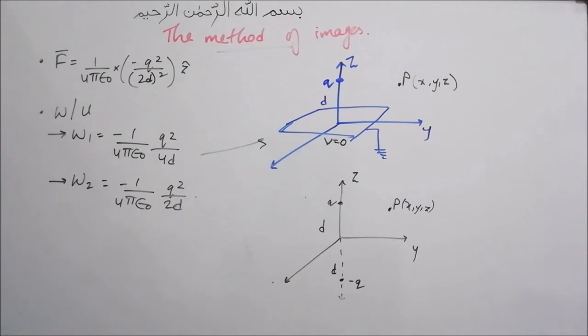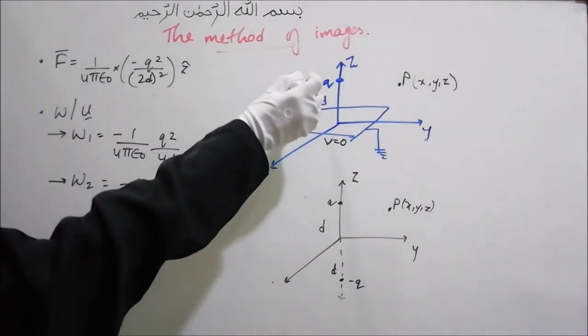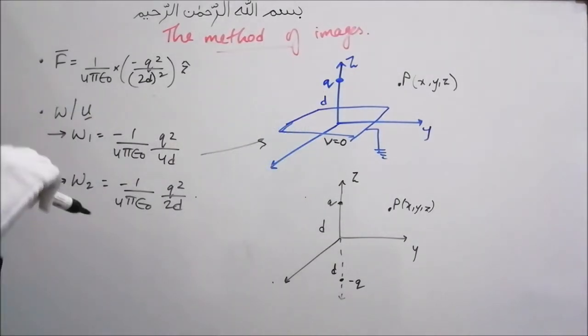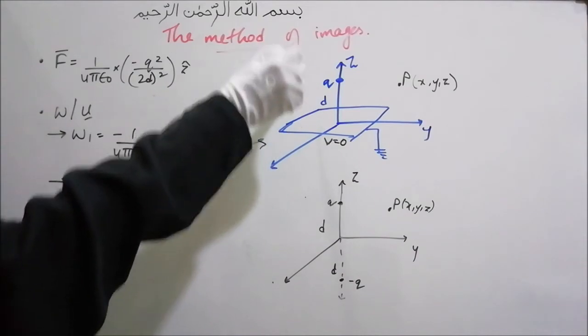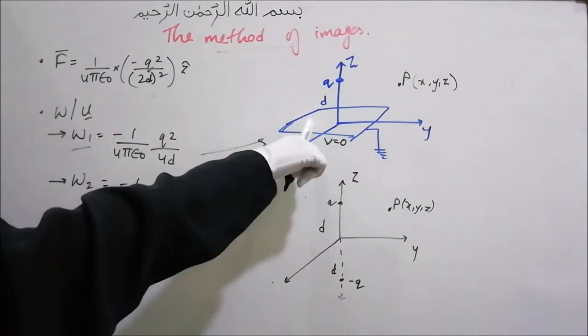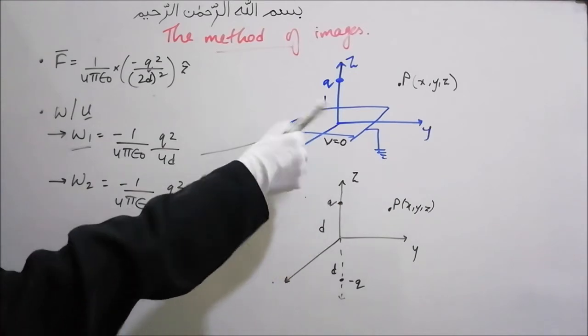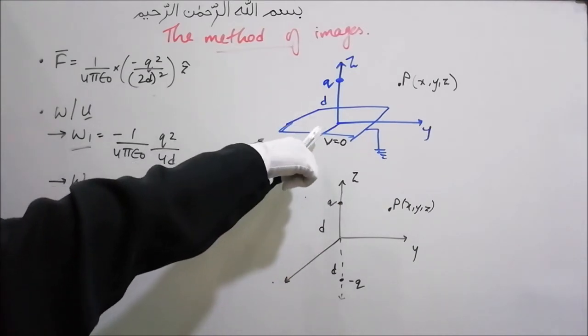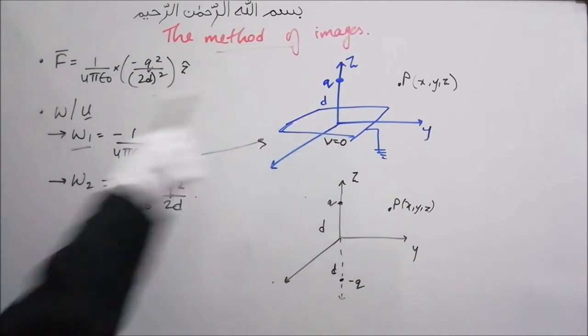Because we know work done is the amount of work required to assemble the system, and the potential energy is the amount of energy stored in that configuration, right? In our original configuration, where we have only one charge q and a conducting plane, we move only q towards the conductor and the work done is W1, because on this plate the potential is 0, so the work done in moving the induced charge is equal to 0.